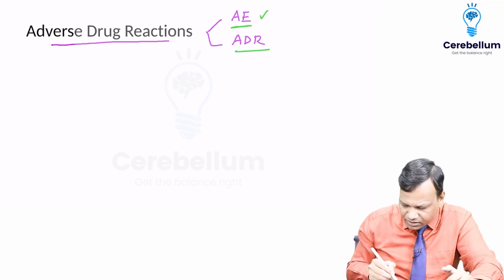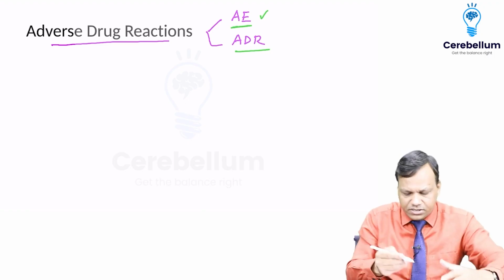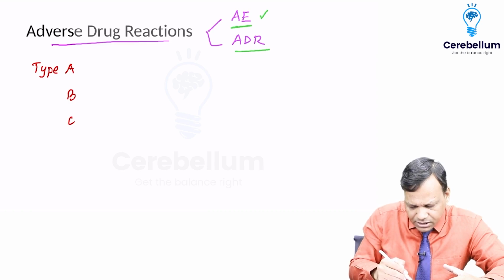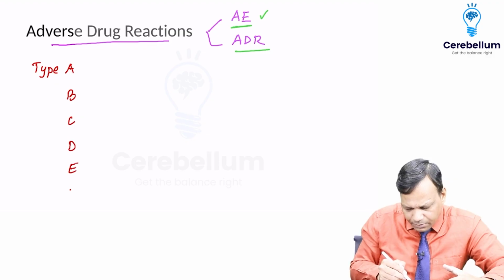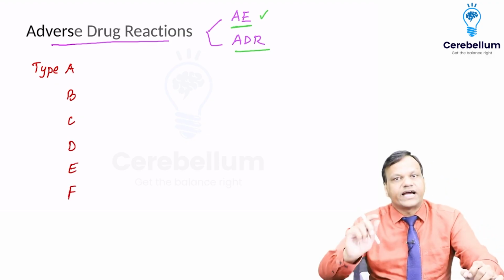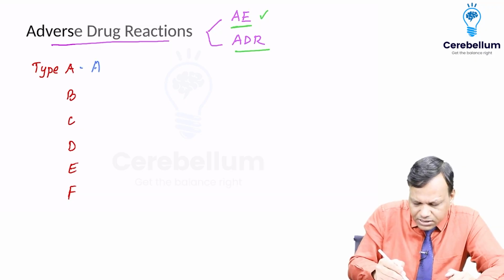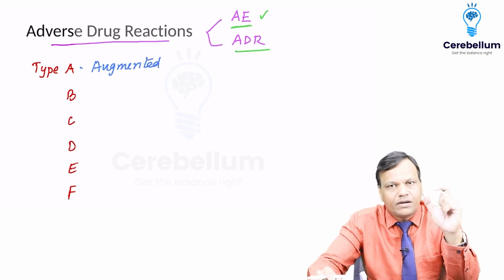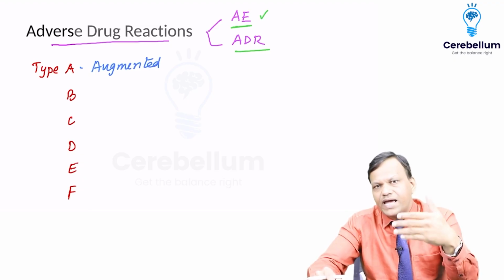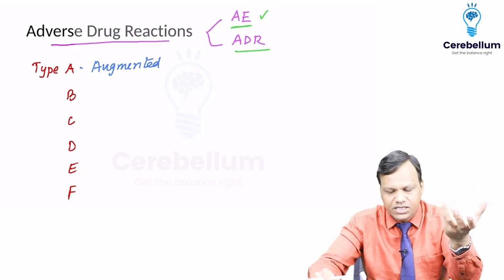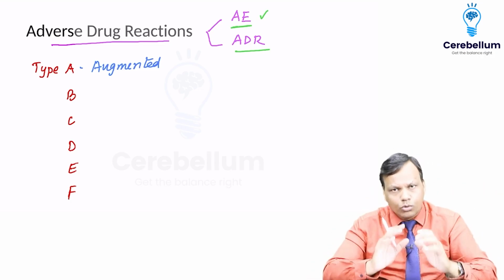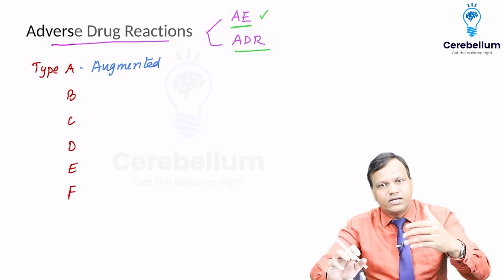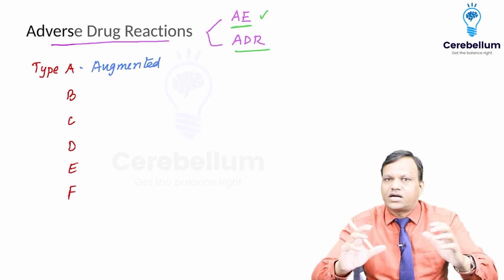But here we will discuss that adverse drug reactions can be of many types. So we can divide them into various types like type A, type B, type C, type D, type E, and type F. Different types of adverse drug reactions. Now type A means augmented. Augmented means the normal pharmacological action is augmented, increased. Okay? So we know that the drug is causing this because of its pharmacology. But when it is caused more than required, that is called an adverse effect.